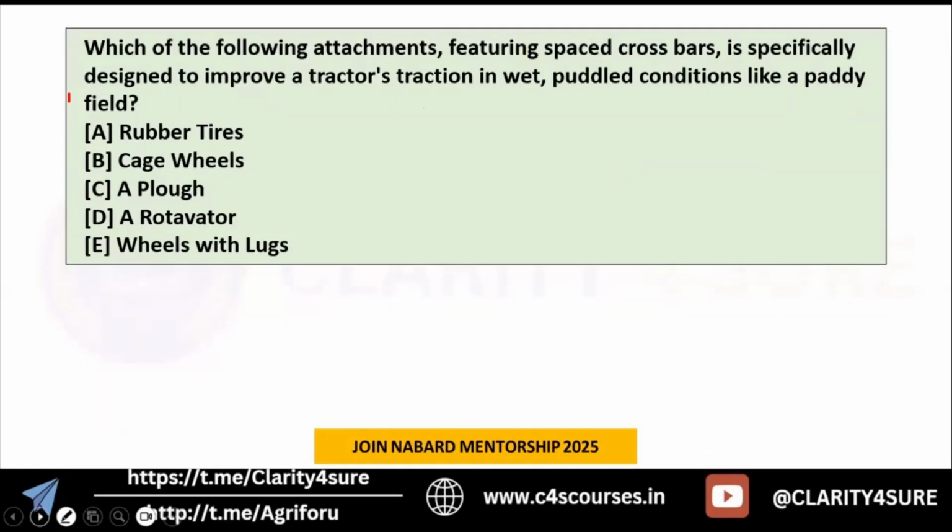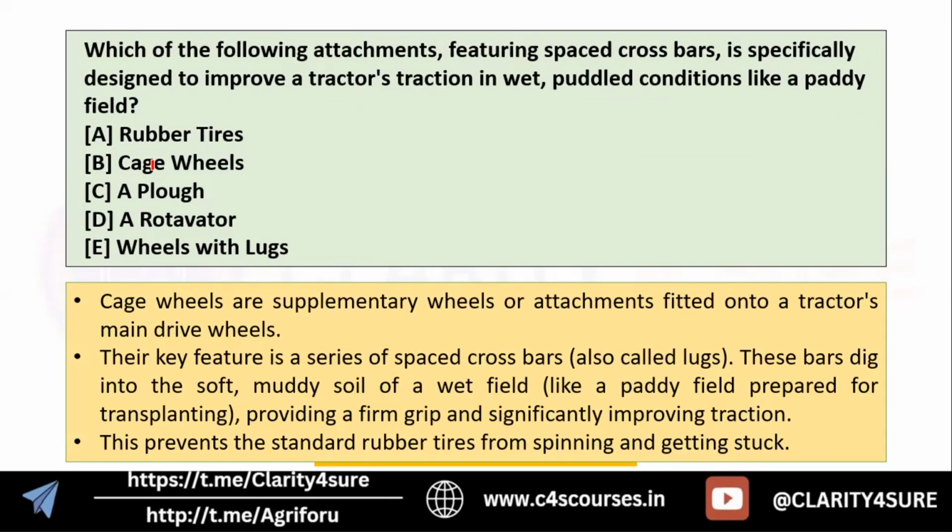Next question: which of the following attachments featuring spaced crossbars is specifically designed to improve a tractor's traction in wet puddled conditions like a paddy field? The answer for this is the cage wheel. This cage wheel concept was asked in NABARD last year, so it is important for AFO again. So, what are cage wheels?